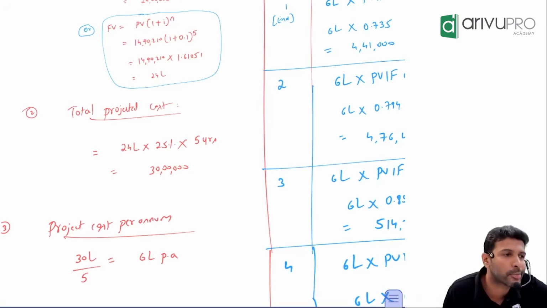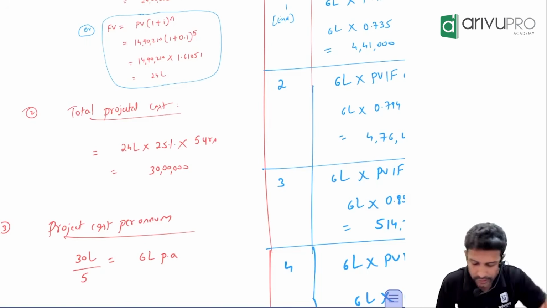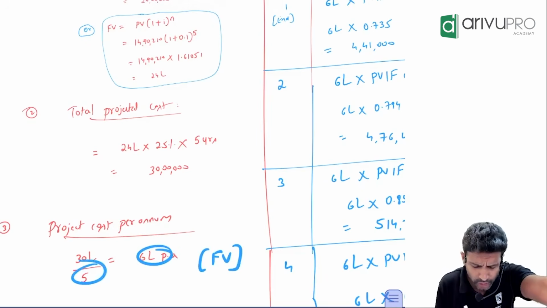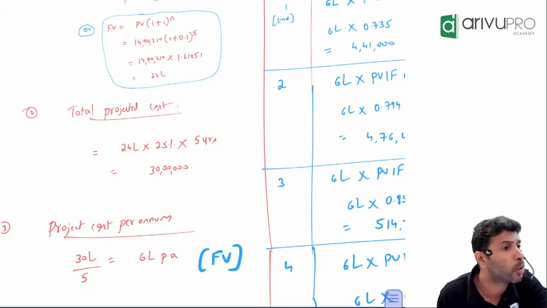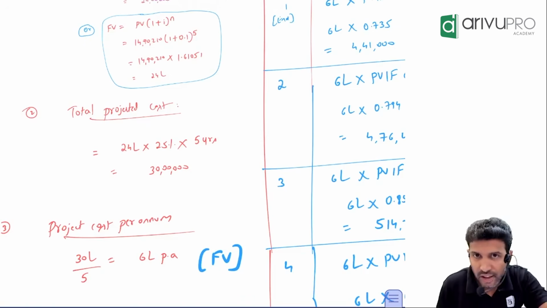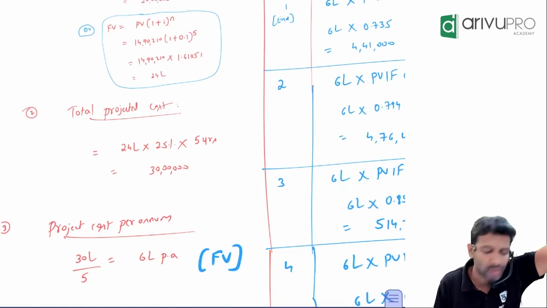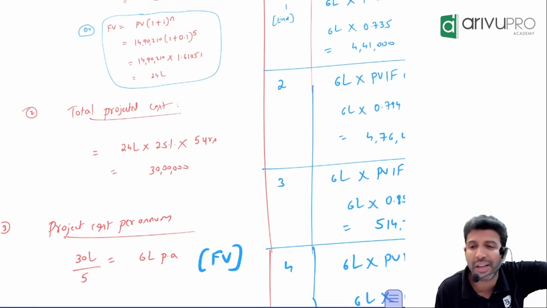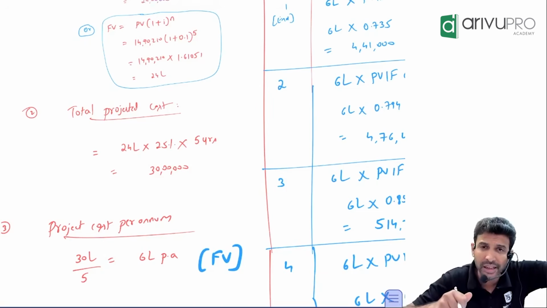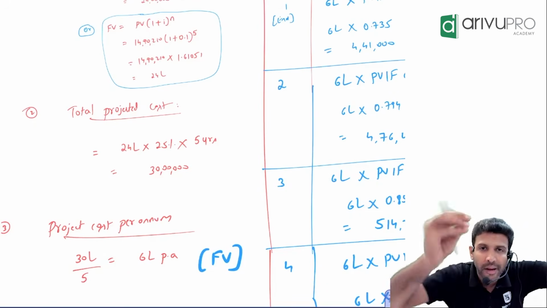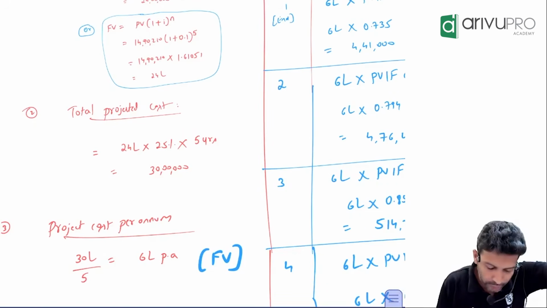Okay, fair enough. Any other explanation? Any other thoughts? Perfect. Sir, 6 lakh you cannot account because 6 lakh is not present value, it is future value. Because simply do 6 lakh into 5, what are you getting? 30 lakhs. You are not settling the 6 lakh now, you are settling it later. That means what is this? Present value or future value? Future value. Here time value of money, immaterial or material? Material. That means we have to find out the present value of this.